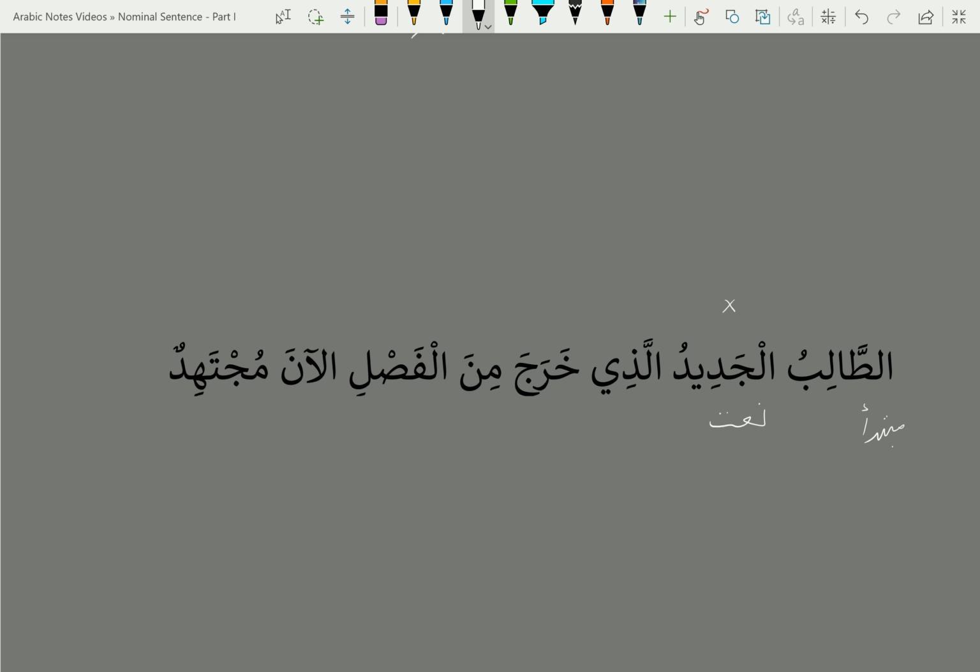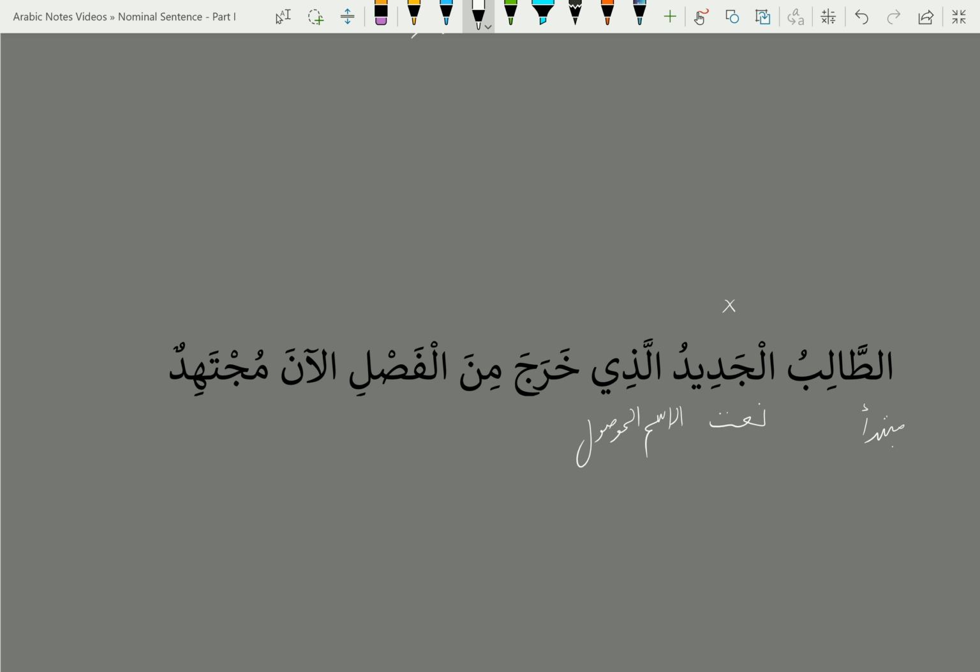Then allazi. Allazi, as we know, is an ism mawsool, a relative pronoun, which can have different purposes in a sentence. It can be naat, it can be mubtada, it can be khabar, but at this stage, when we are just introducing the nominal sentence, it is advisable to use it as a naat to make it simple for students to understand.